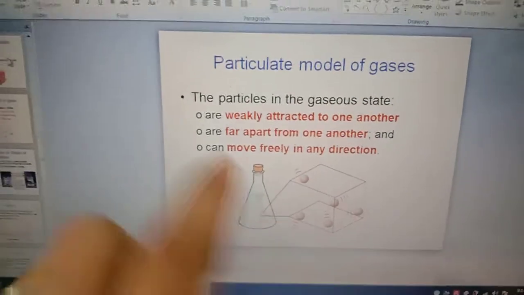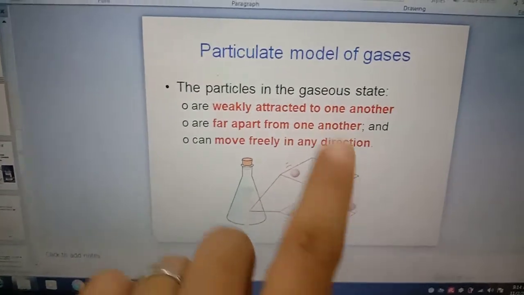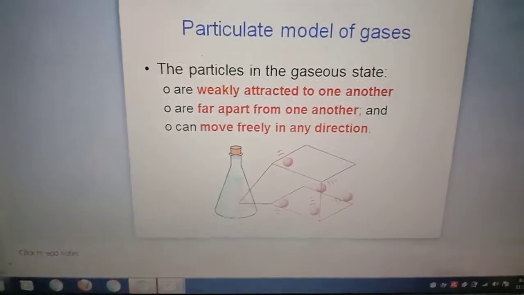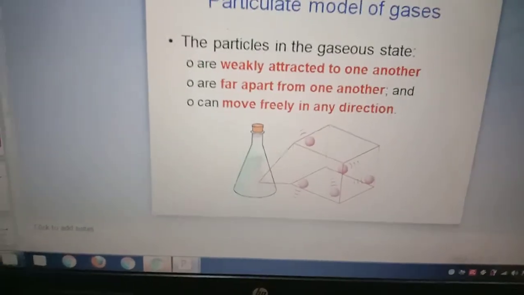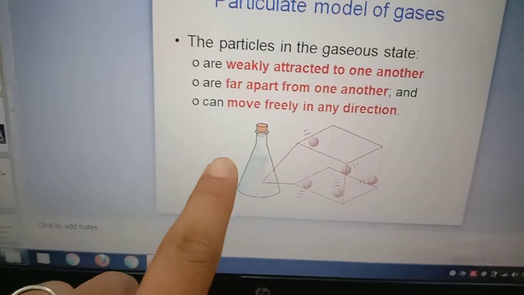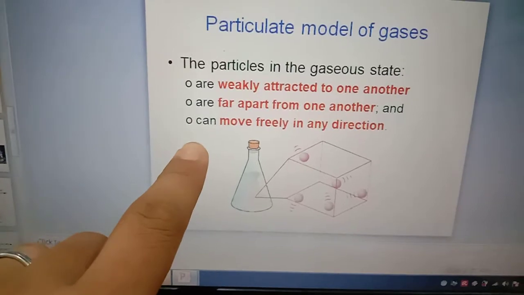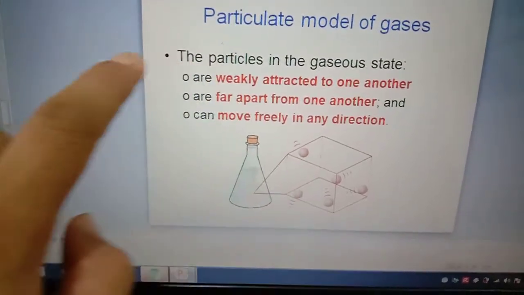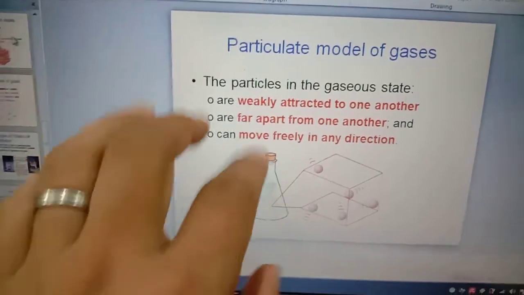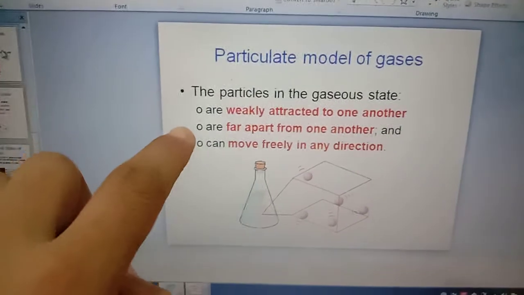Okay, now gas. In gas, the particles are very far from one another. So this is why the gas can move very fast. For example, when someone farts, you know someone farted because the smell is very bad. And when mother is cooking in the kitchen, you smell the food, because the particles of gas can spread easily. And when someone uses perfume, the smell of perfume will spread to all the room because the gas can move very fast.